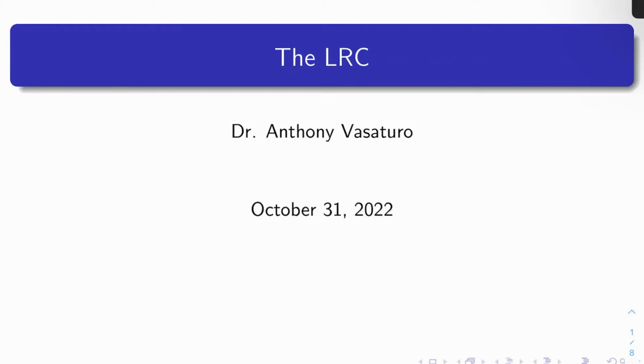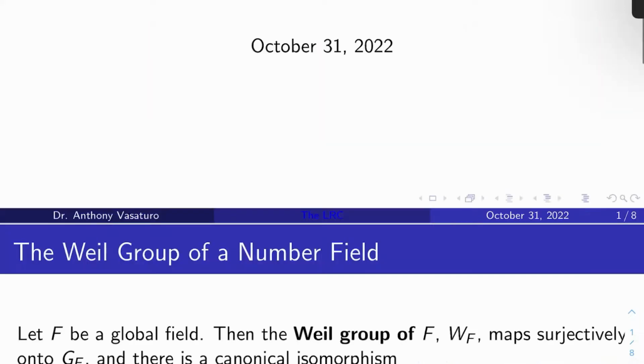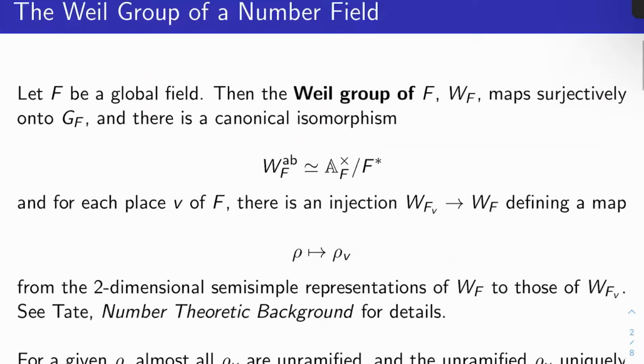Today we've got a wild one for you. We're going to look at the Langlands reciprocity conjecture. We're going to go global today. So what is the Weil group of a number field? Let's let F be a global field.